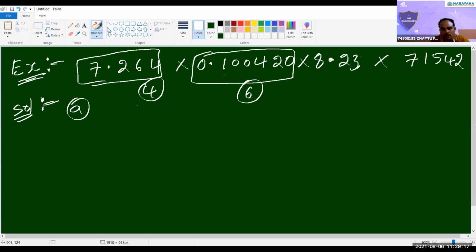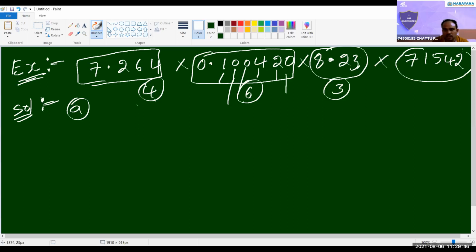Right. So here, 1, 4, 2 are significant figures according to the first rule. The 0, 0 between 1 and 4 are significant, second rule. And here, third rule: if a number is less than 1, all zeros to the right of the last non-zero digit are significant. So total is 6 significant figures. So here 4, here 6. Here how many significant figures? 3. Here how many significant figures?